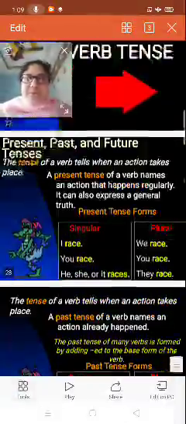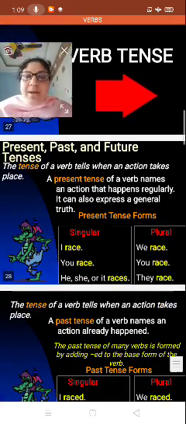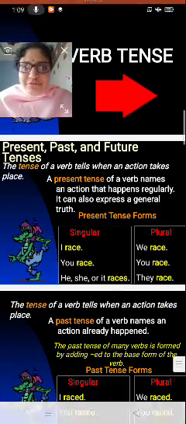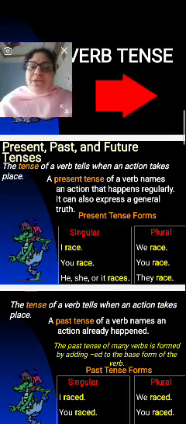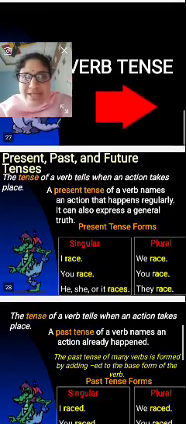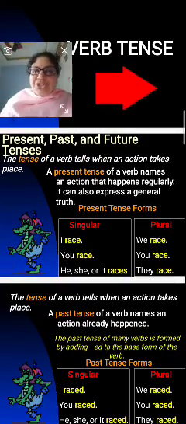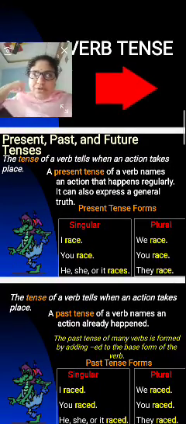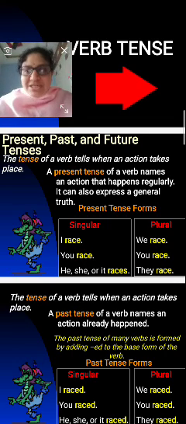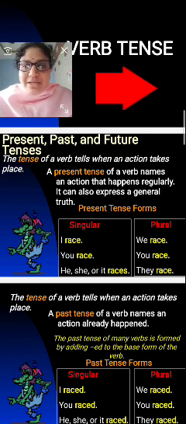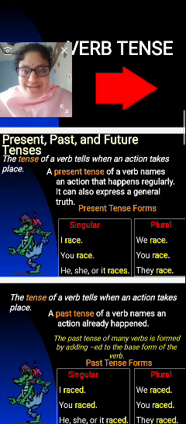Verb tenses: present, past and future tenses. The tense of a verb tells when an action takes place. So what are the present, past and future tenses? The tense of a verb tells when an action takes place.